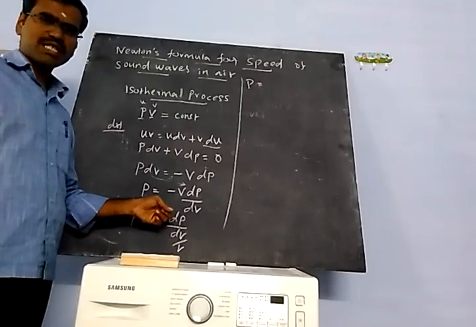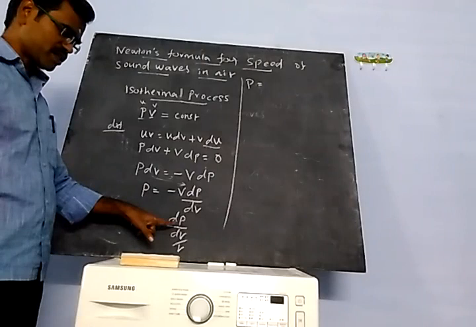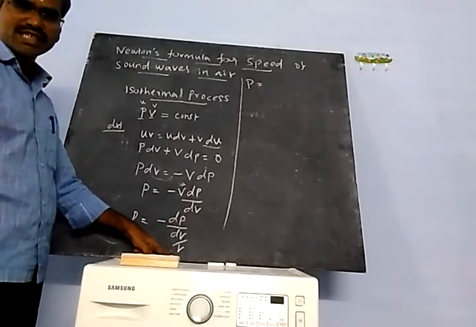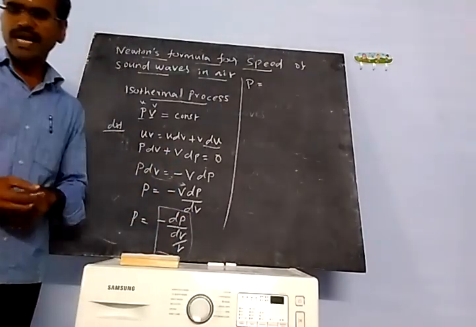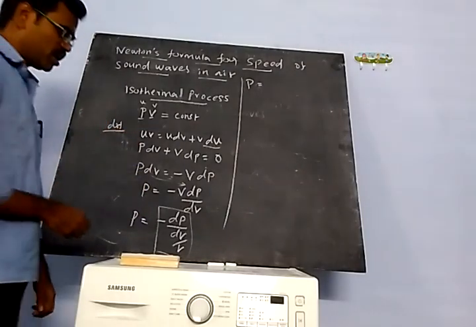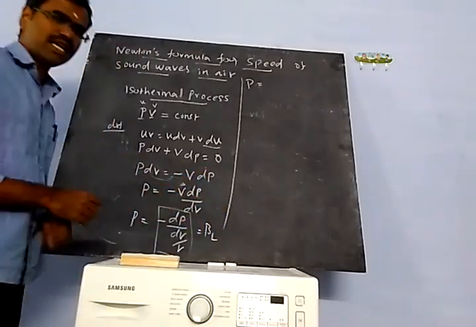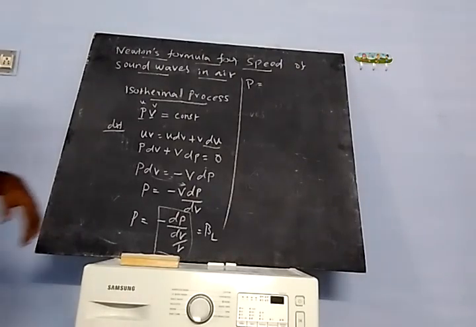This formula, did you study it in the 7th chapter? dP, changing pressure, over dV, changing volume, divided by the actual volume. This is called the bulk modulus. This is called the isothermal bulk modulus, that is equal to Bt. Do you understand?